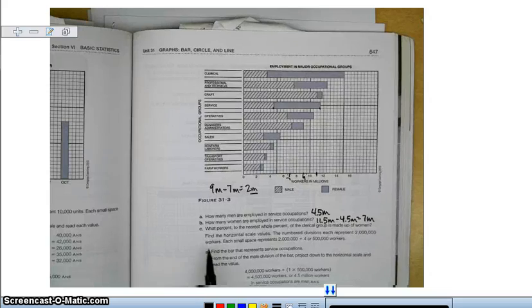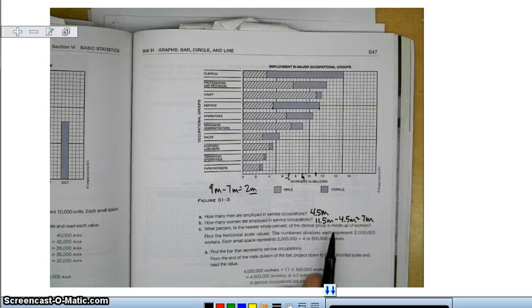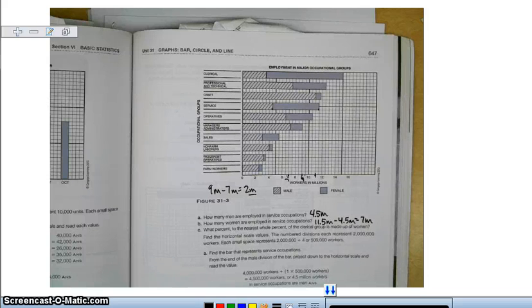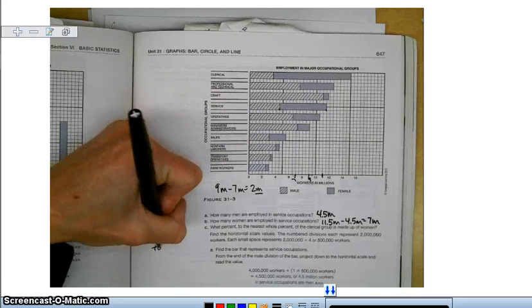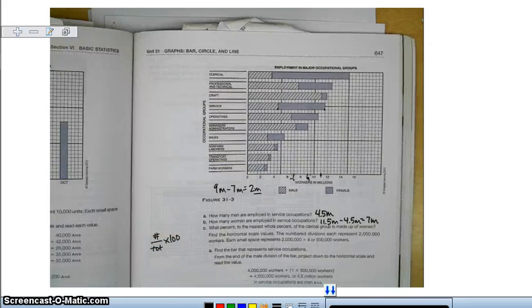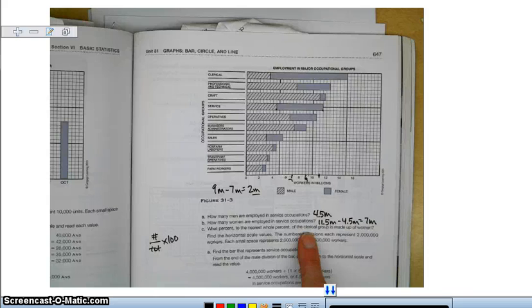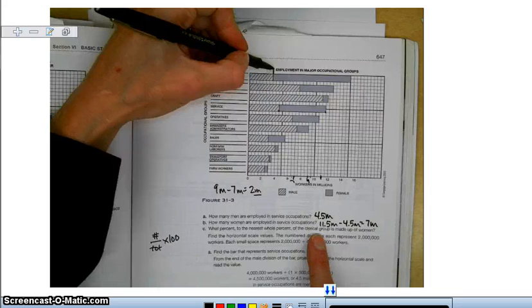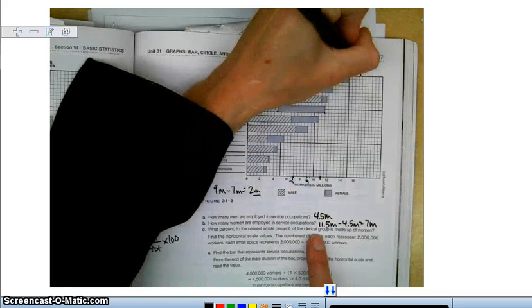And finally part C, what percent to the nearest whole percent of the clerical group is made up of women? Okay, so percent is the number out of the total times 100. To find a percent, you take the number that you want divided by the total and then times 100. So we want to look in the clerical group and figure out that value there. So first of all, I look at the total, which is 15. So the total here is 15 million.